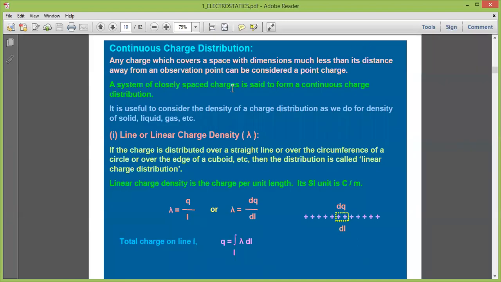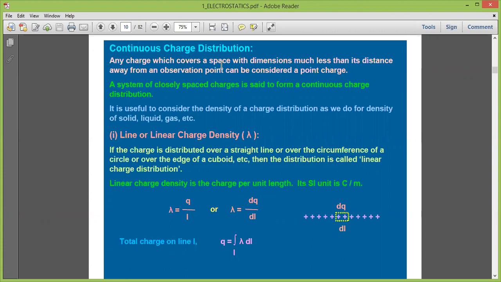In electrostatics, we have continuous charge distribution. What is continuous charge distribution? It is distribution of charges in a continuous way.